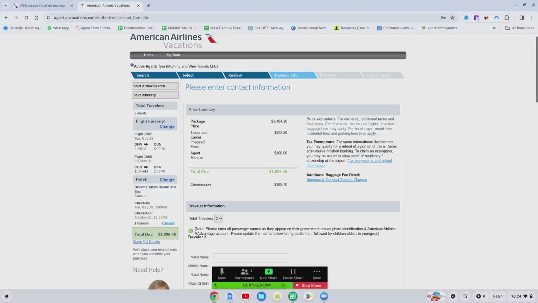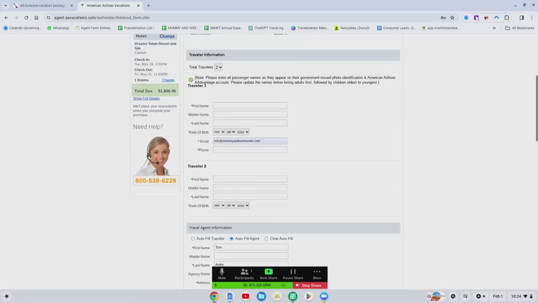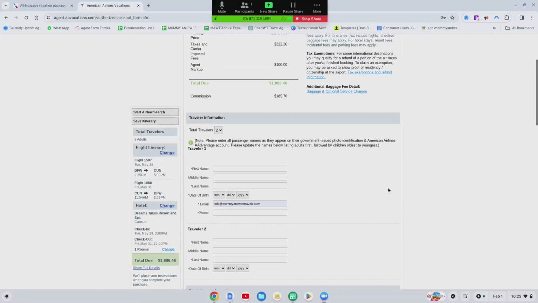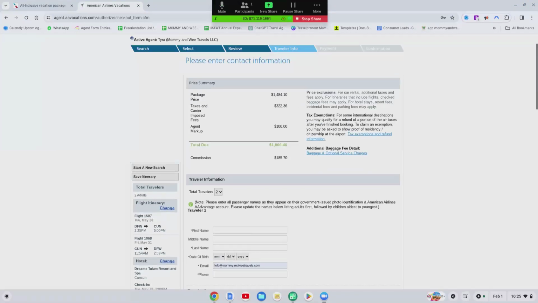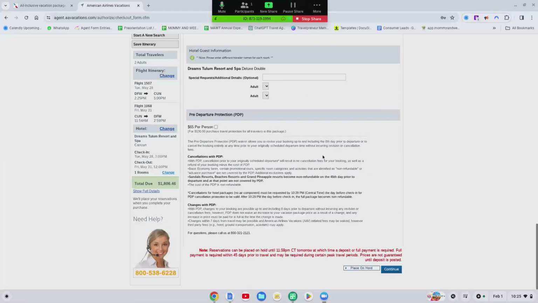And so, you don't have to add agent markup. I do want to stress that you don't have to add any of that. However, you're going to be out of pocket for like the group trip bags and stuff like that. So, yeah, that's one of the deals. And so, you'll go all the way down to the bottom here. All right. So once you get all the way down to the bottom, of course, you're going to place it